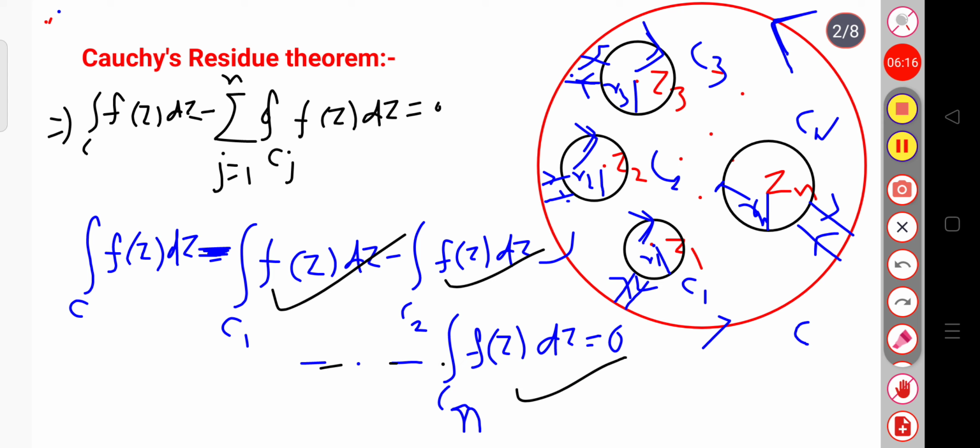If I take this term to the right hand side, then the integral of f(z) dz will be equal to the sum over this much f(z) dz. Clear?